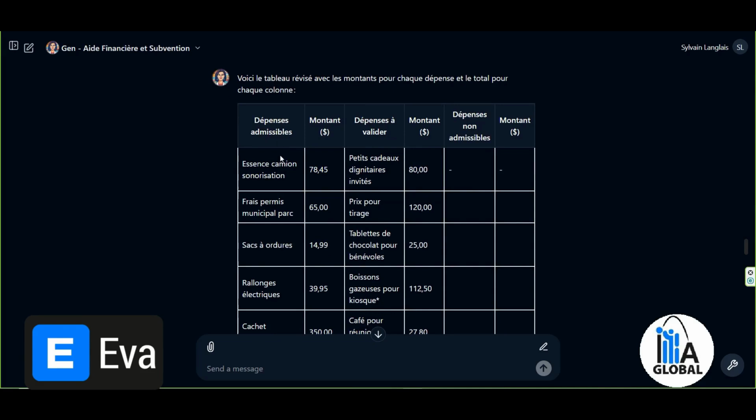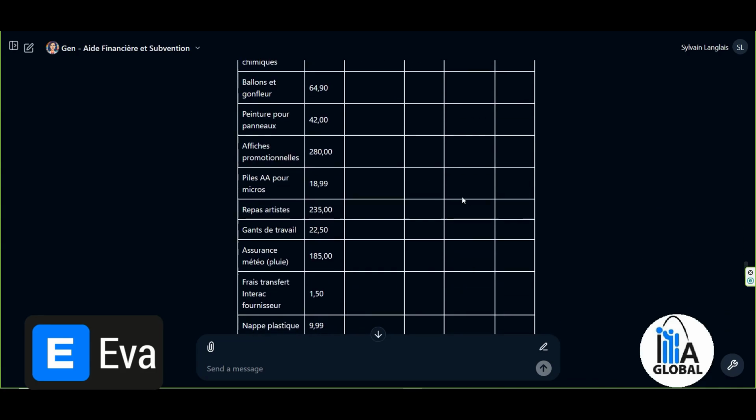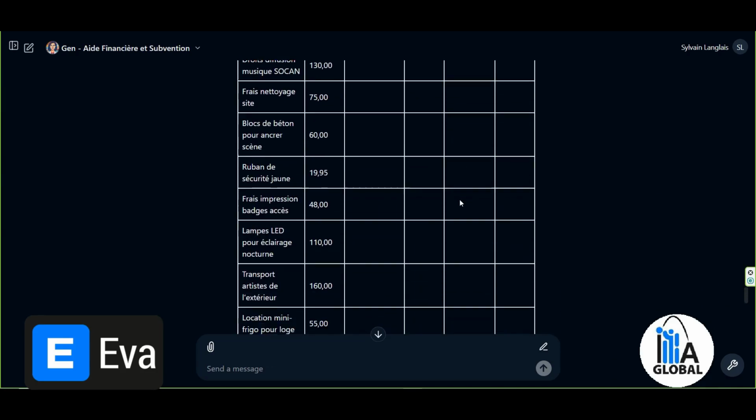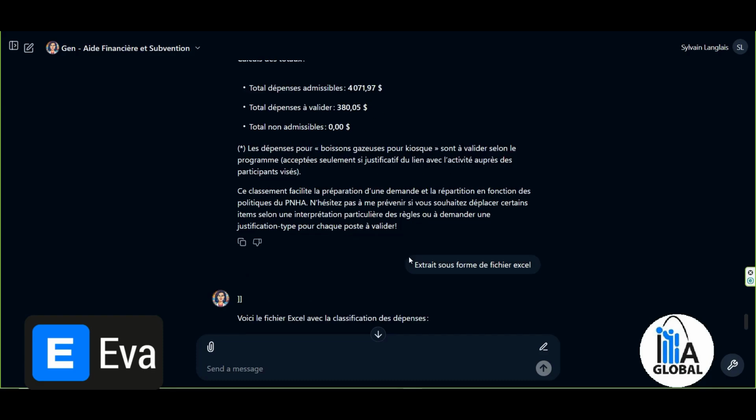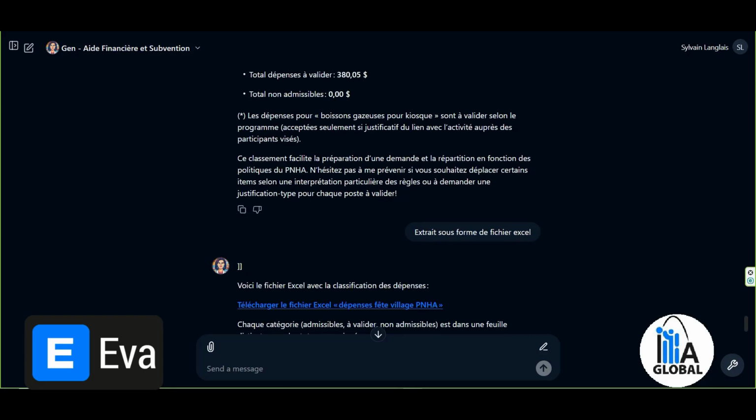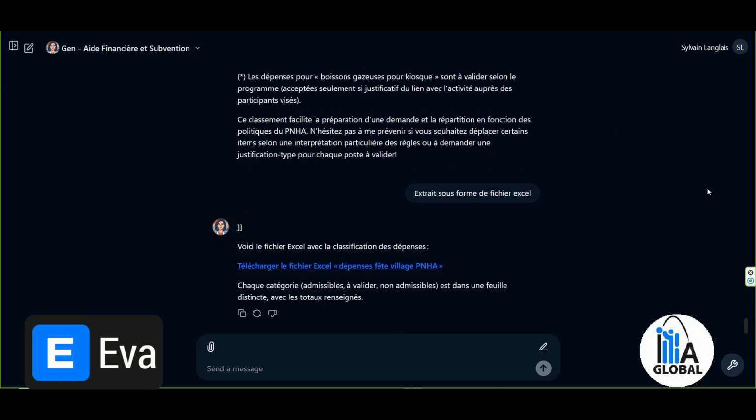So he took the eligible expenses again, the amounts, the expenses to be validated, the amounts and non-eligible expenses, so there weren't any. He came back with the same thing. Here we even see totals when I had asked him. He put them at the bottom and tells me that the expenses for soft drinks for clients need to be validated according to the program, only accepting these justifications for the link with the activity for the targeted participants. So surely there are criteria. This classification makes it easier to present the application, etc.